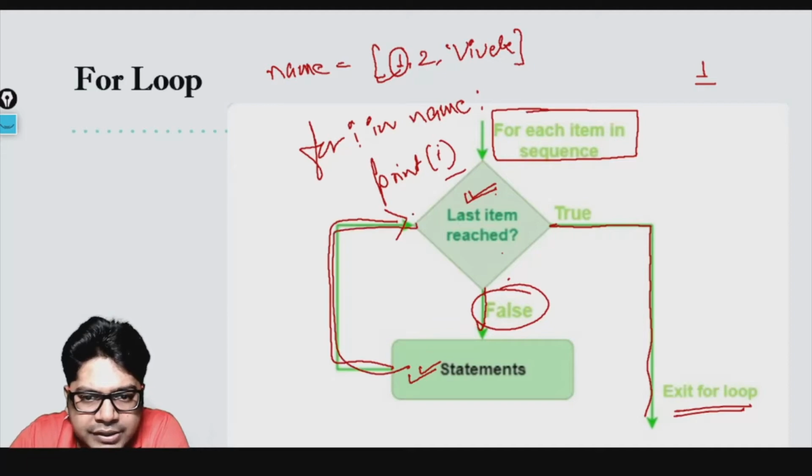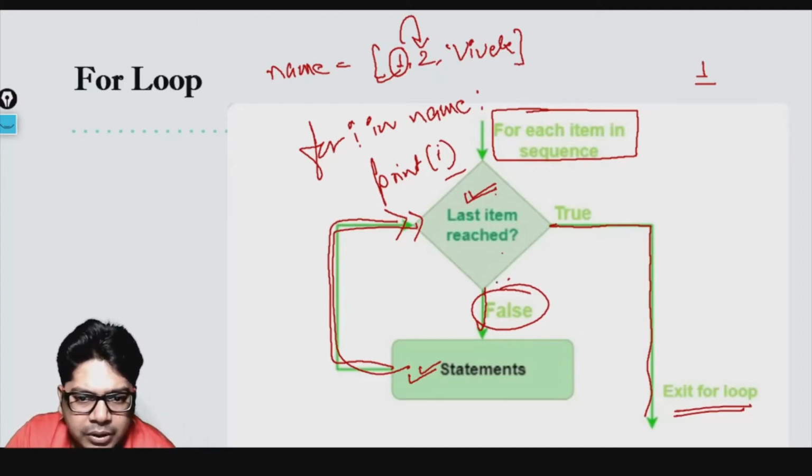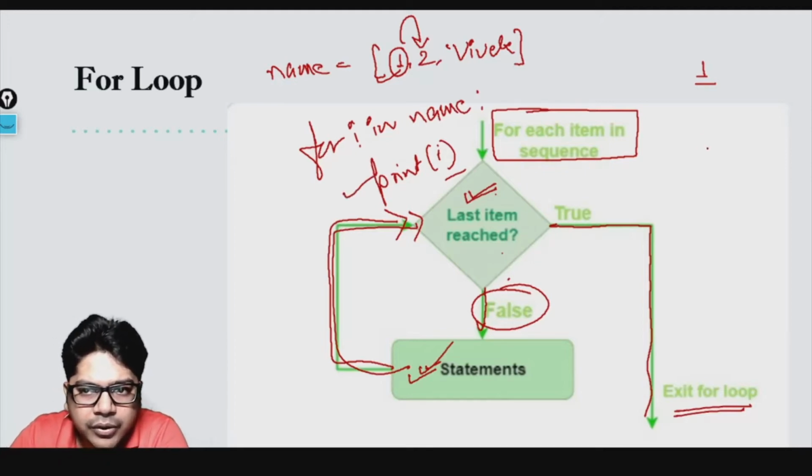Then it went again and it checked, is that the last item? No, it was not the last item. So it went again to 2 and now it is 2. Is the last item reached? No, it is not the last item. There is one more item after that. So it will print the statement. Now it will print 2.